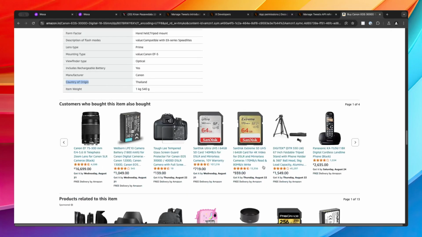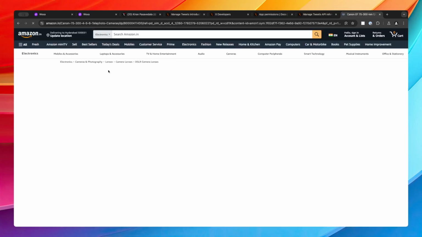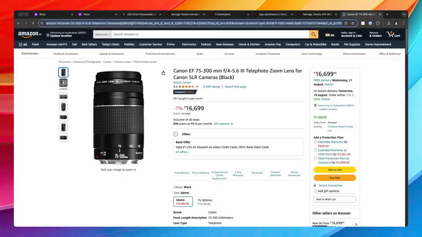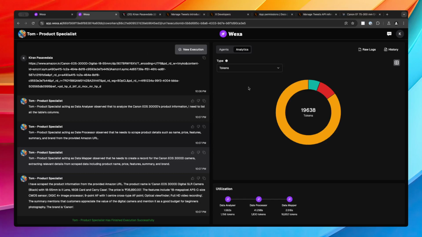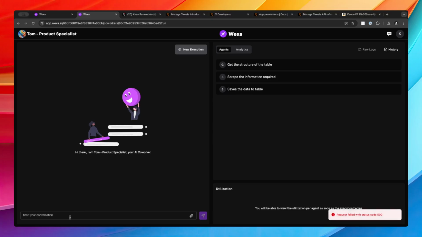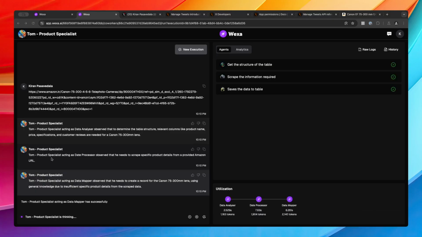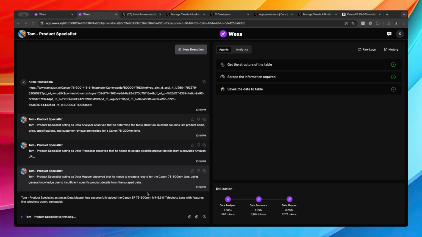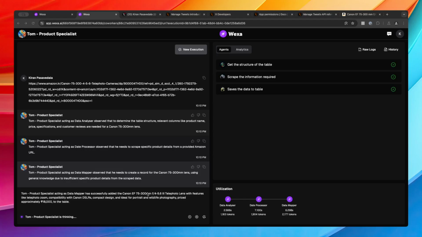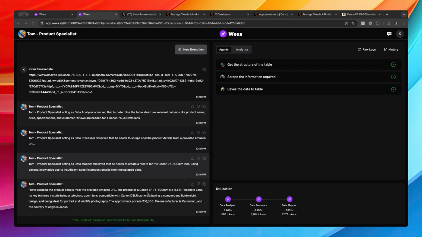Now let's do one more thing. So now let's go for this lens. I'm copying this and I'm executing it once again. There you go. So it is now saving the data to the table. It's done with its execution. Now there is one decent observation here.